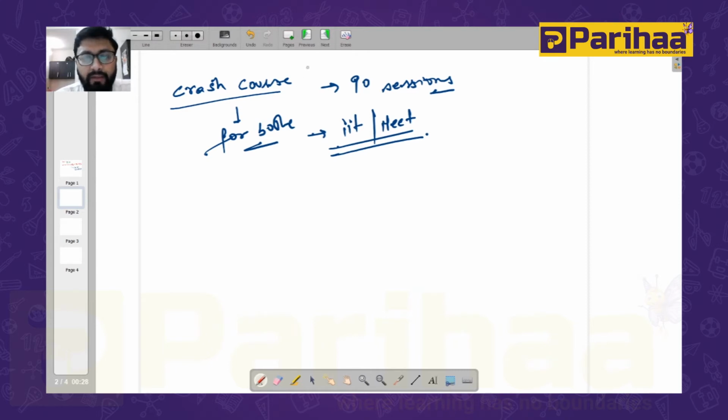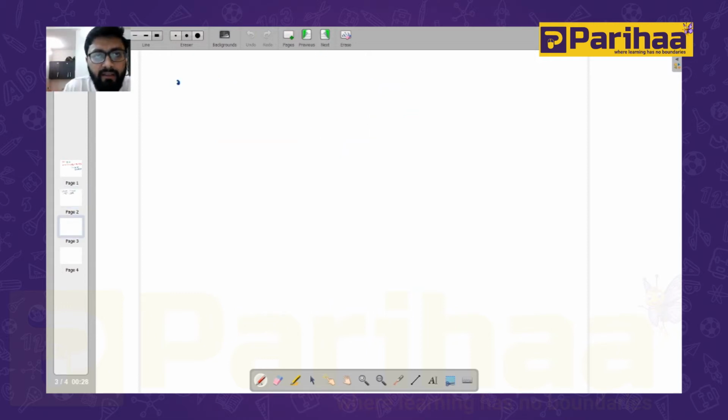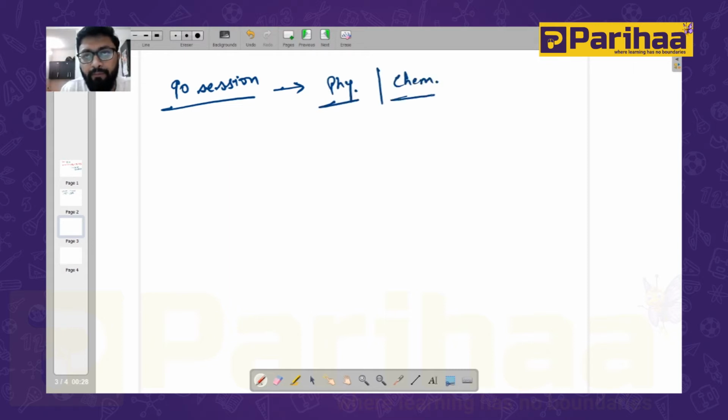To cover this syllabus, first of all, we have to cover ourselves, rather, that is how we are going to cover these 90 sessions. From the NEET point of view, we are going to cover the physics, the chemistry part, your zoology part, and then the botany part.